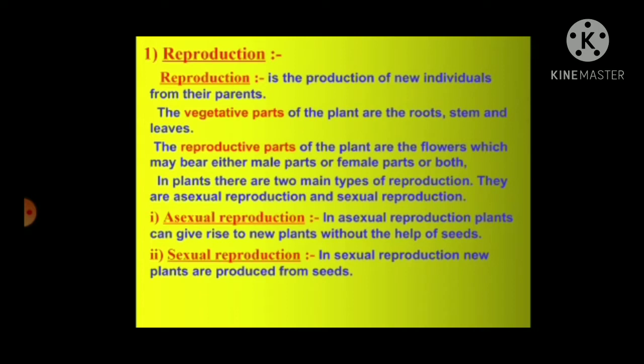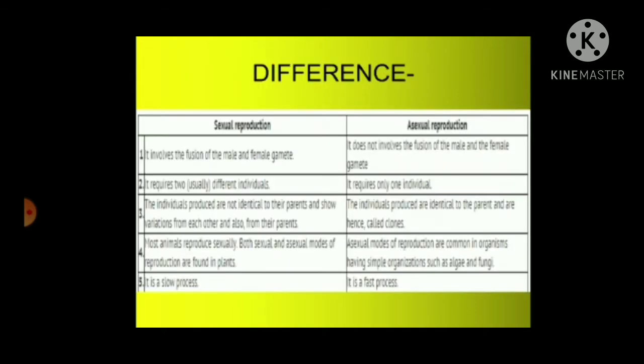Asexual reproduction is where the plants give rise to new plants without the help of seeds, whereas in sexual reproduction, the plants are produced from the seeds. So, the main difference we learn here is that in asexual reproduction, the new individuals are produced without the help of seeds. In sexual reproduction, the new individuals are formed from the seeds.